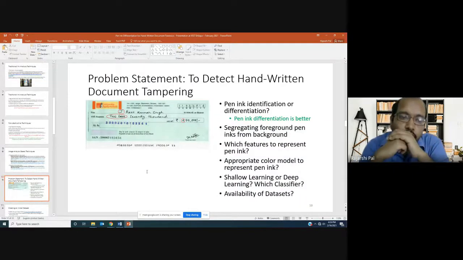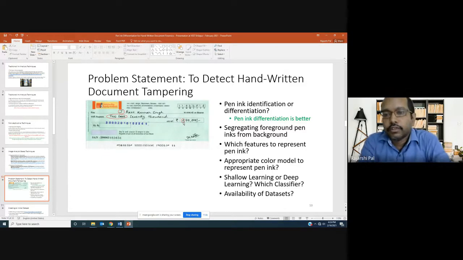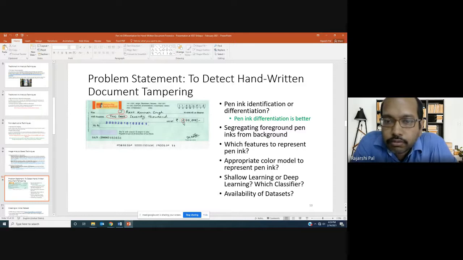Right. So let us formulate the problem statement now. Basically, our problem is to detect whether a handwritten document has been tampered, like I'm showing here. I have taken the same example which I showed initially. A few words have been added in this handwritten check. So, whether the check has been tampered or not. Now the main question: there are several questions that we should address.